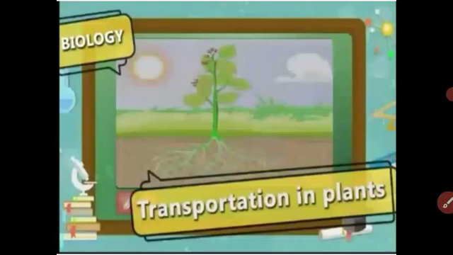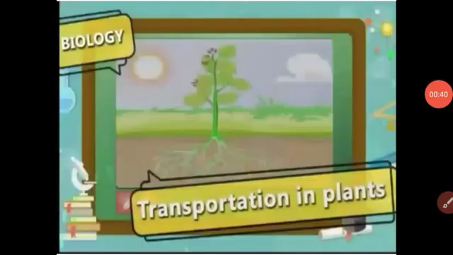We are studying transportation in plants. In the previous video, we already saw some important definitions which are very important for plants for the absorption of water, minerals and carbon dioxide. In this video, we are going to learn a new topic, transpiration. Transpiration is a process, and this process is very useful to the plant for performing some functions. Got it? Let us start the video.